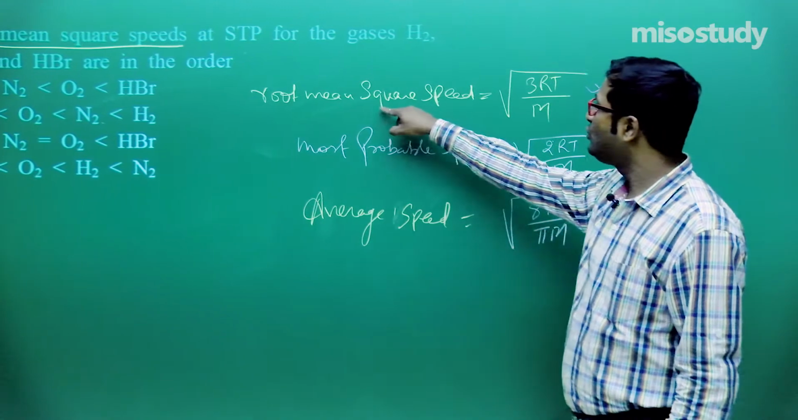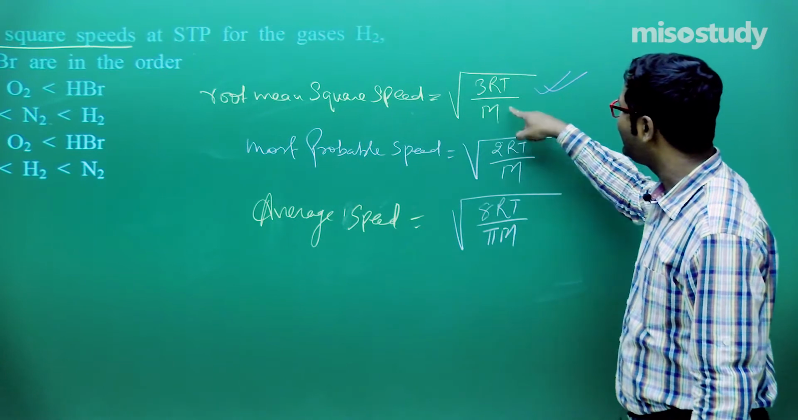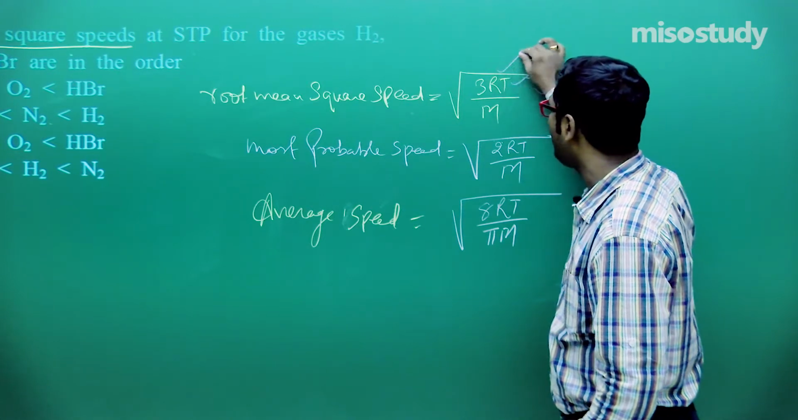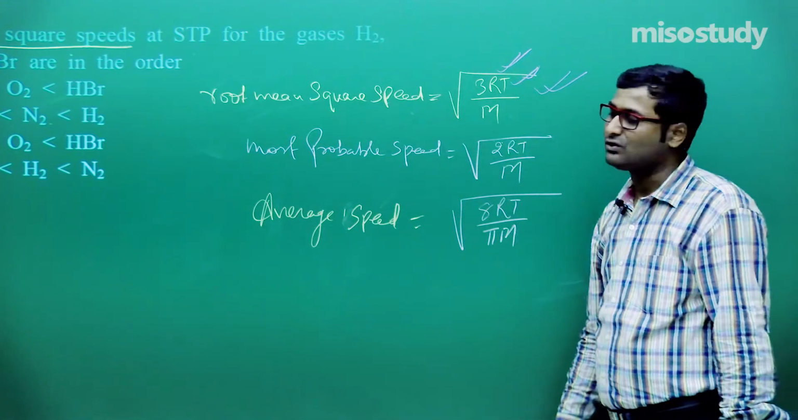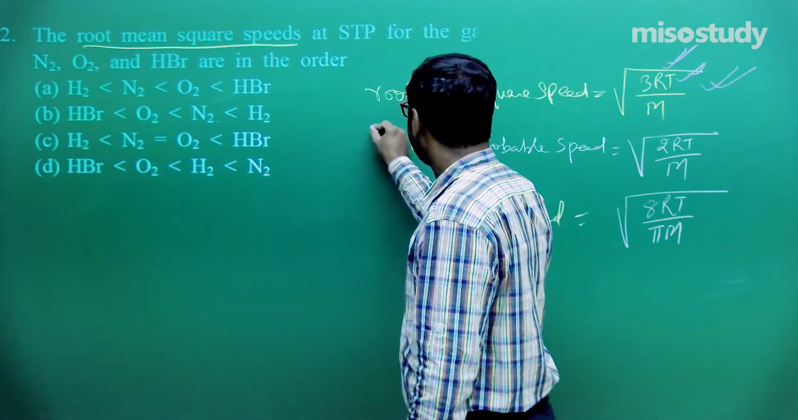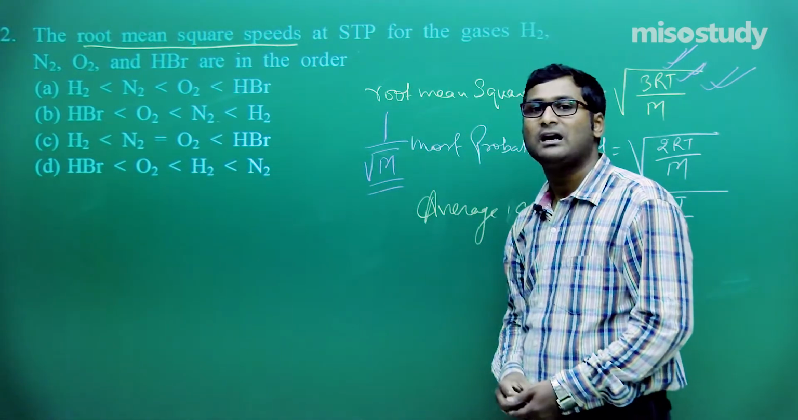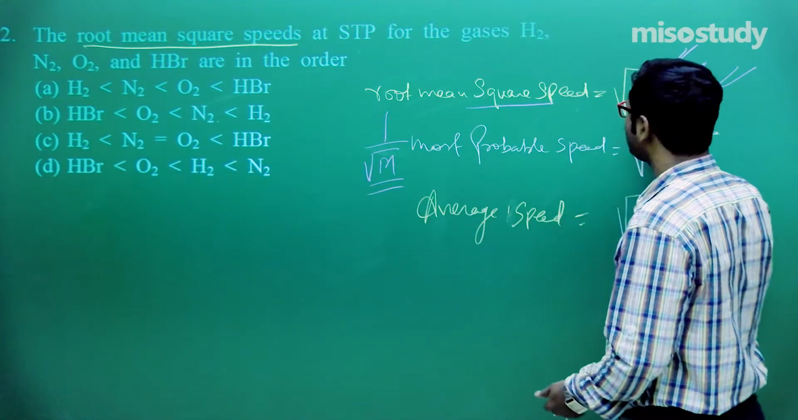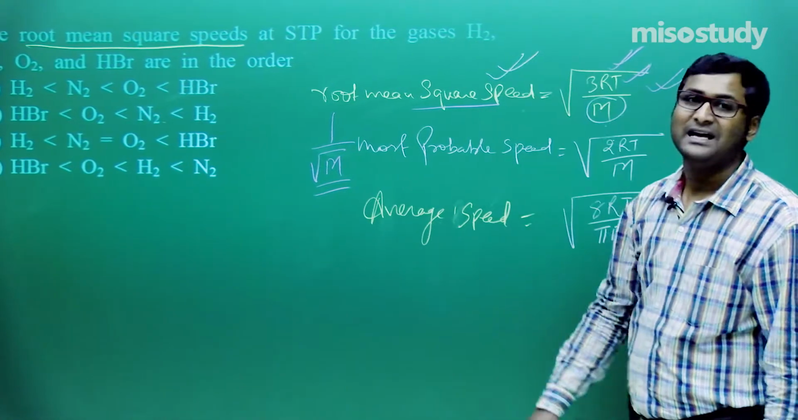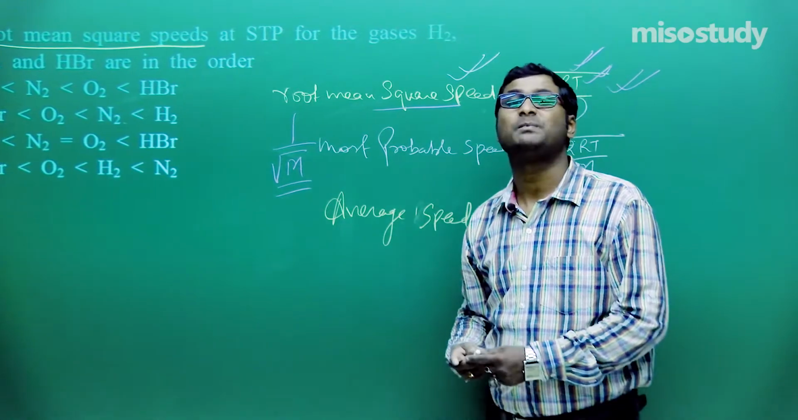Now here the root mean square speed. Look at the formula: root under 3RT upon m. Here the temperature at STP is fixed, and as we know R, the gas constant, is also fixed. So the variation in root mean square speed depends on the value of m, that is molar mass. It is inversely proportional. If molar mass increases, then root mean square speed decreases. If molar mass decreases, then root mean square speed increases.